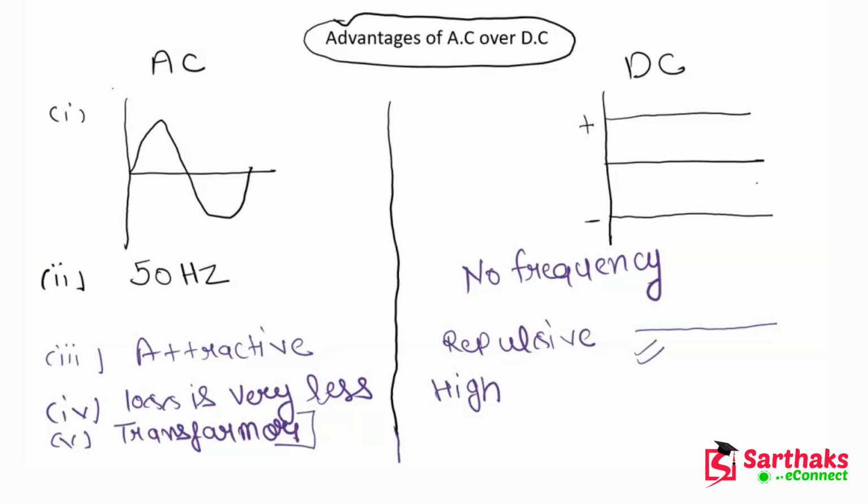So that's why to step up and step down the voltage in the case of DC is not an easy task. These are very, very important points. Now guys, let's move ahead and try to understand some other things related to this.